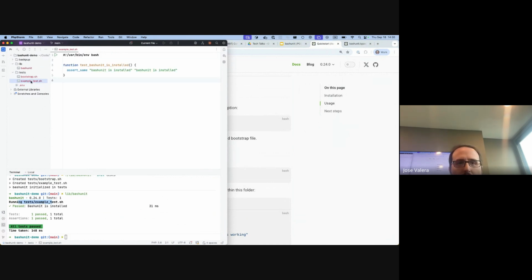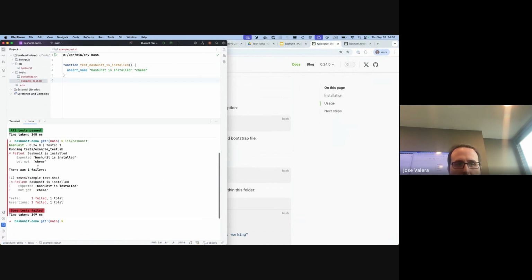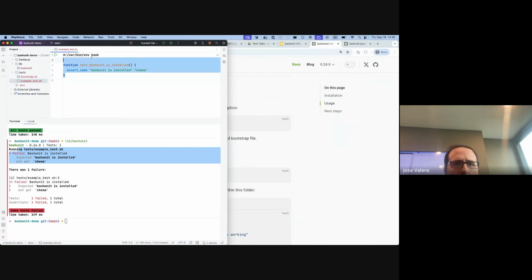So let's make it fail. Let's say assert same. Let's say here, Chema. Is this the same as this? No, it's not. And here we can see the output. And if we have a lot of tests, here we will see this is good, and then it will render. Let's do an example.